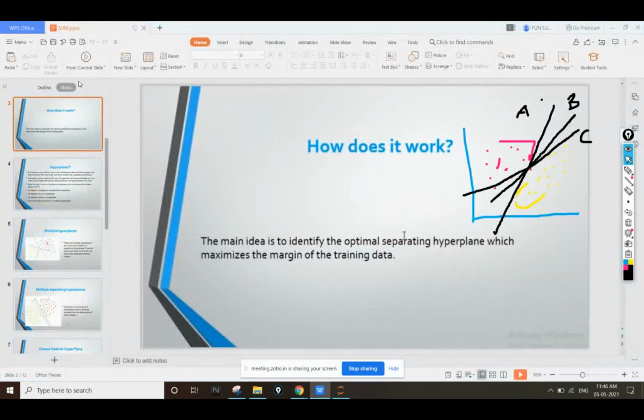Okay, so you think line B is the best possible line because B is at equal distance from both the points.